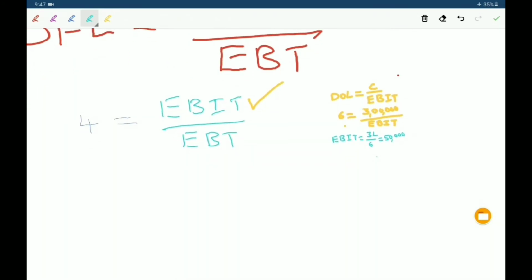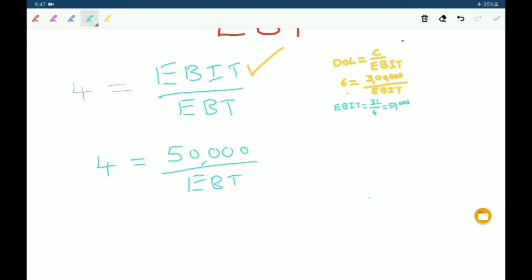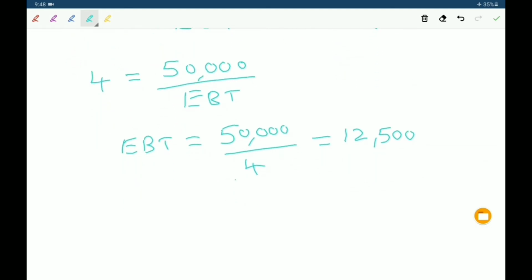Now we have to substitute this one. Degree of financial leverage 4, for EBIT equal to 50,000, EBT we don't know. Now EBT equal to 50,000 by 4. How much? 12,500 is the EBT. Ultimately, we have to find out earnings after tax.